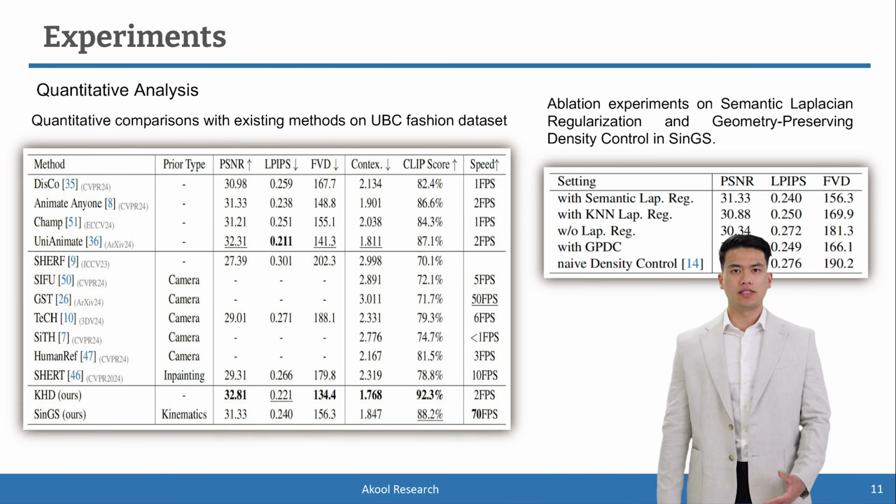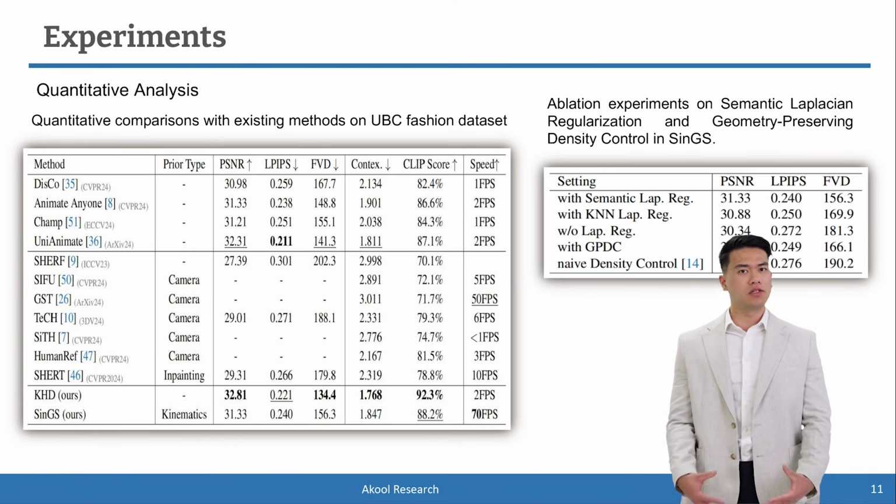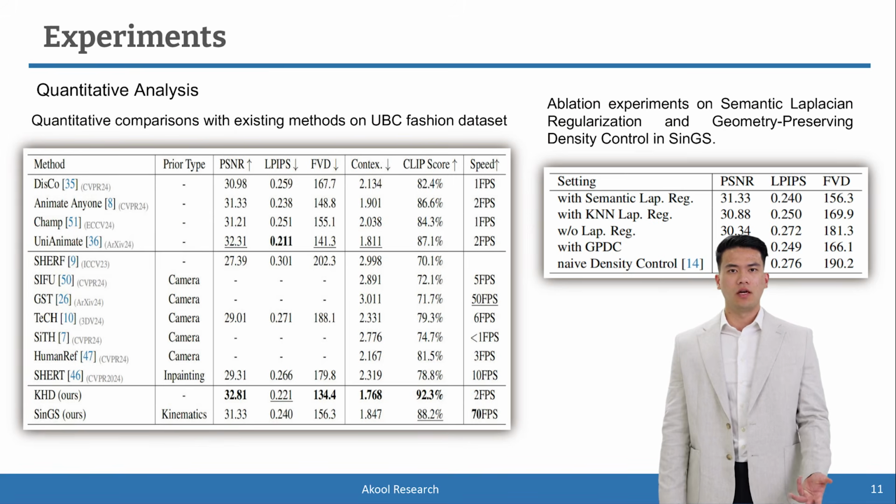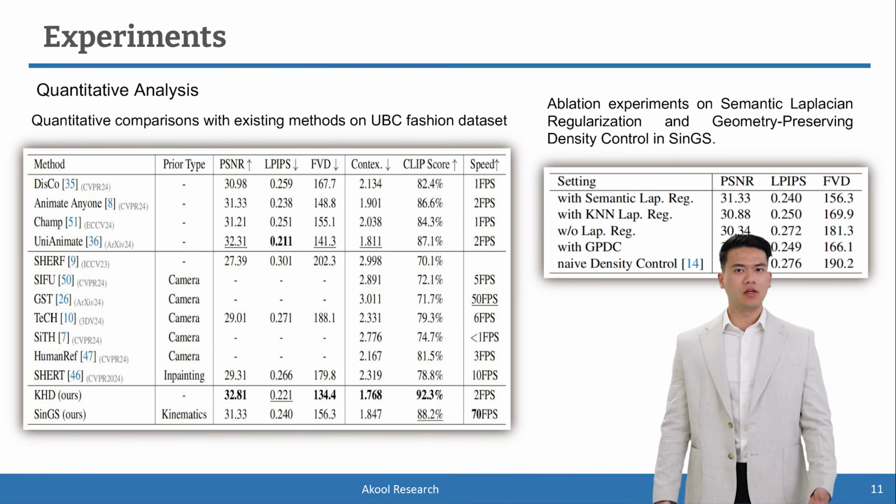We conducted ablation experiments on the two key designs in geometry-preserving 3D Gaussian splatting. The first is semantic Laplacian regularization, and the second is the geometry-preserving density control, with the results shown in the right table. By replacing and removing the Laplacian regularization, we observed that semantic Laplacian consistently outperforms in terms of reconstruction metrics.